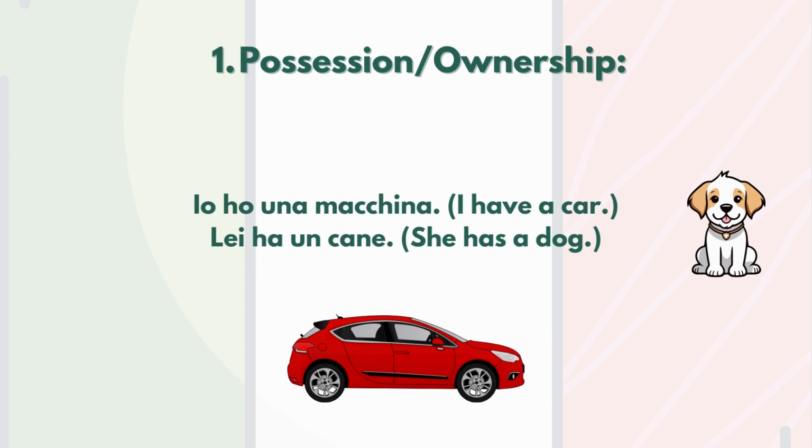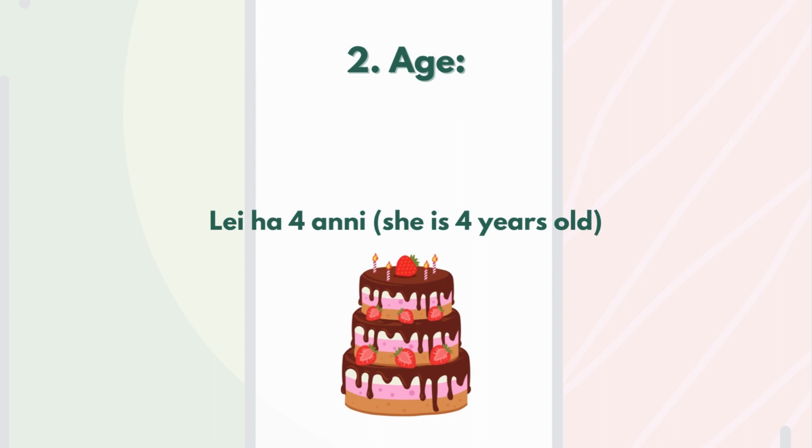Then we use it for age. In Italian, we will not say lei è 4 anni, like in English. In Italian, it's more like she got 4 years. She has, like the age is something that you have in Italian. So we will say lei ha 4 anni.